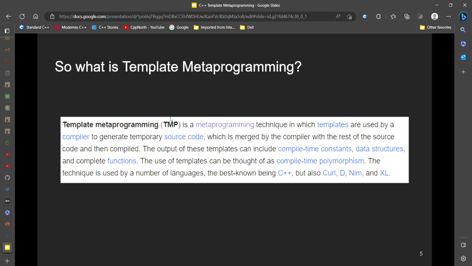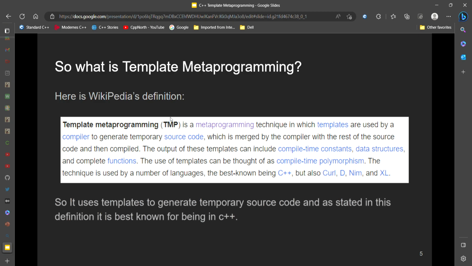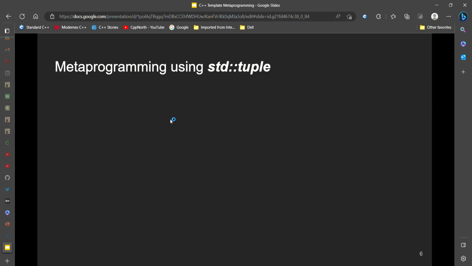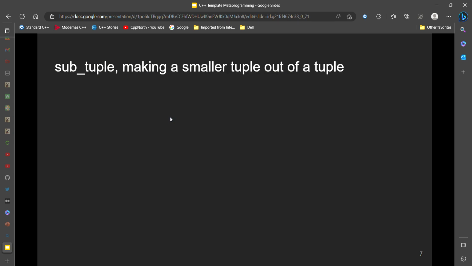So what is template metaprogramming? Here's Wikipedia's definition. It basically says that templates are used to generate temporary source code, and later on it goes on to say it's known for being C++, which is what this talk is about today.